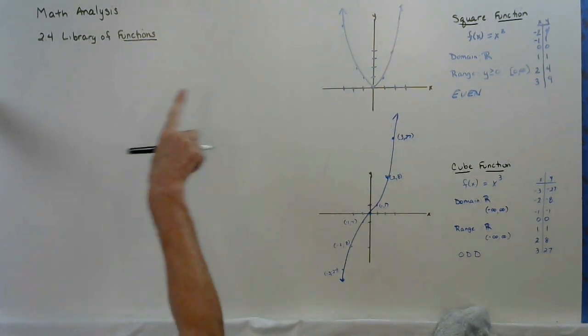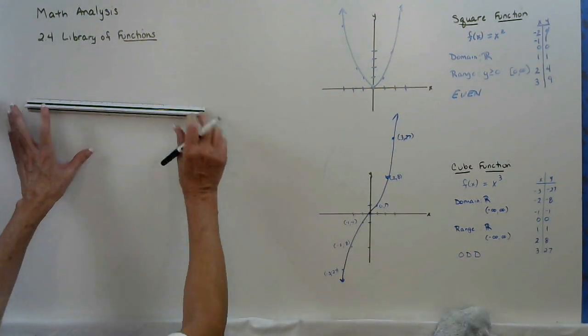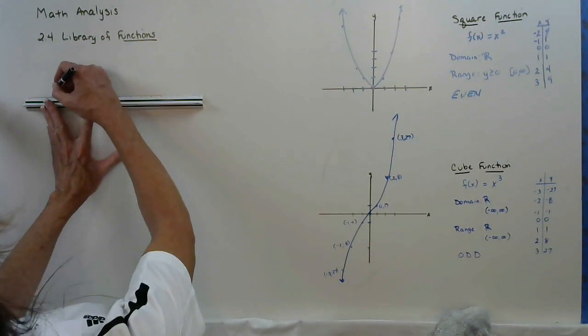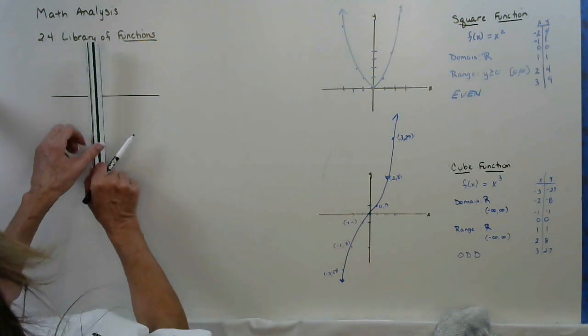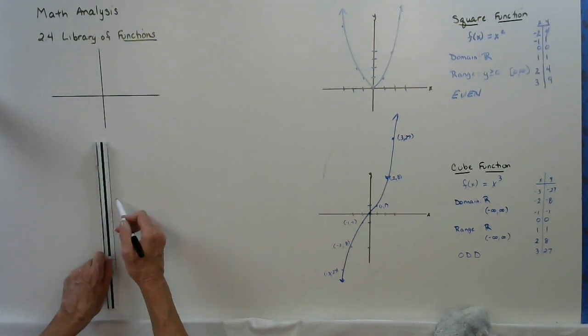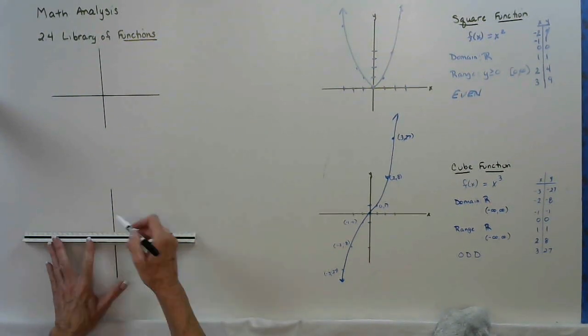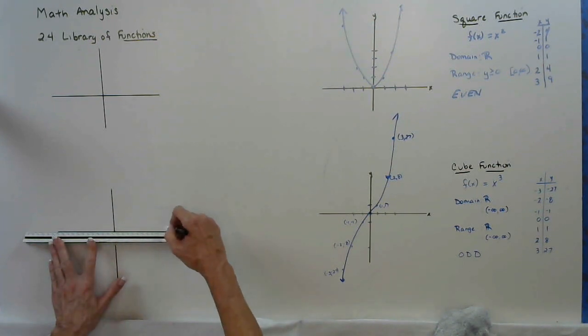Since we did the square, we'll come over here and we'll do the square root function. And again, you can write all these out. They're all in your book.